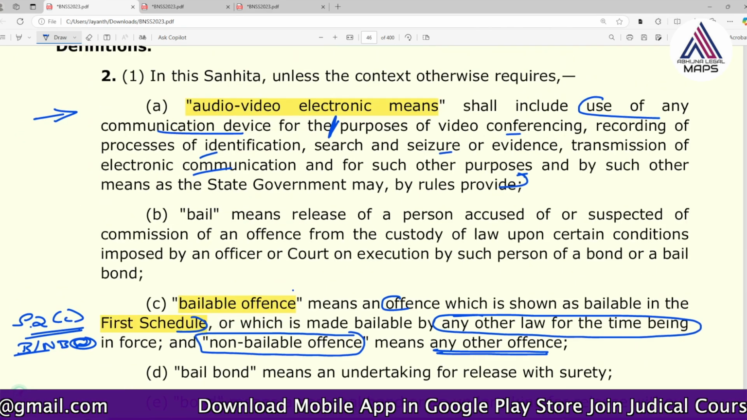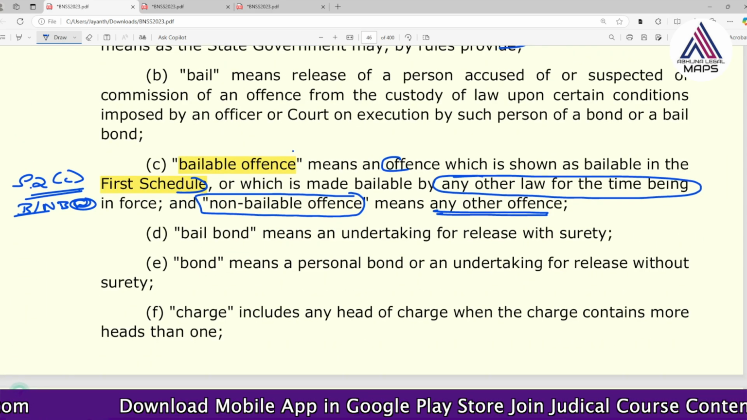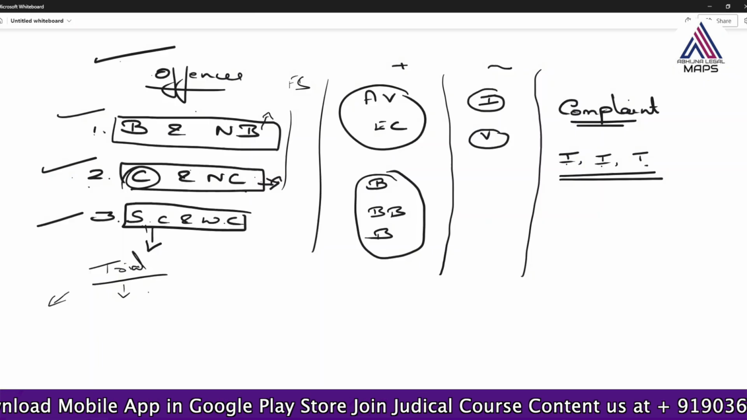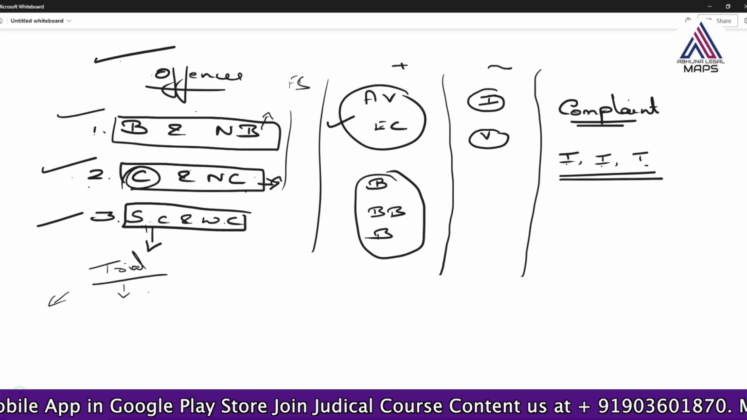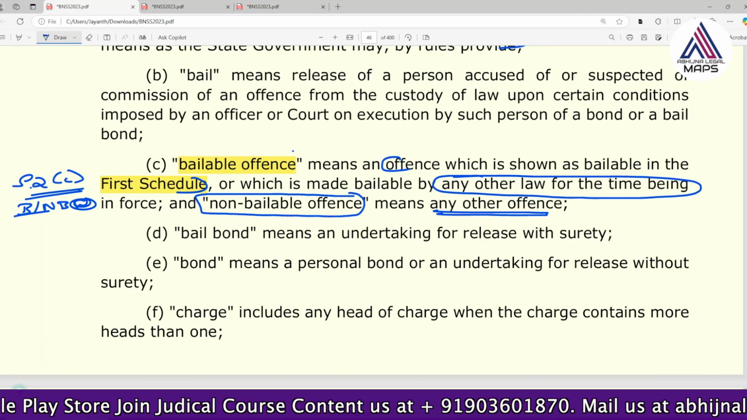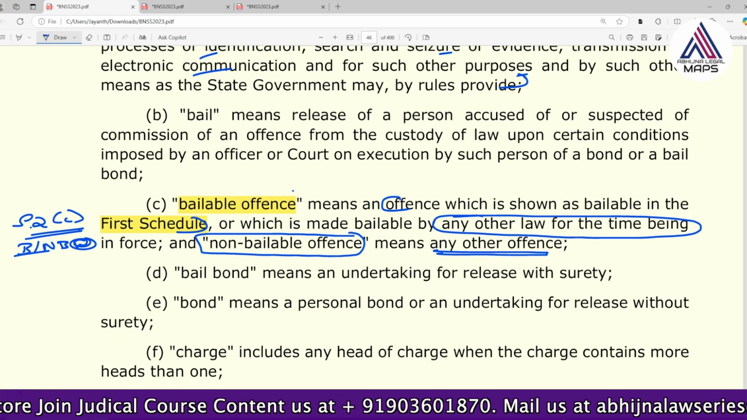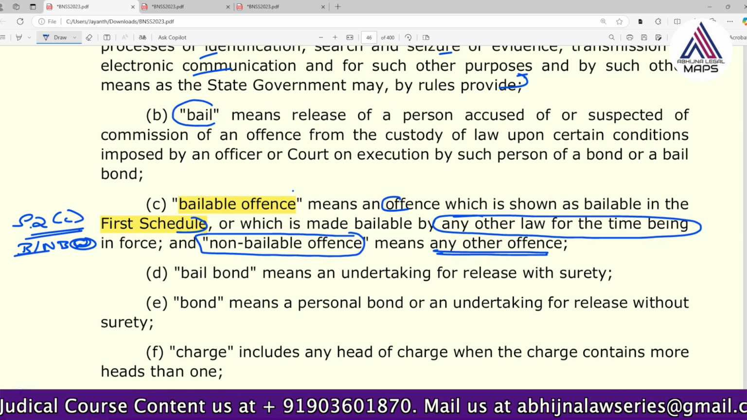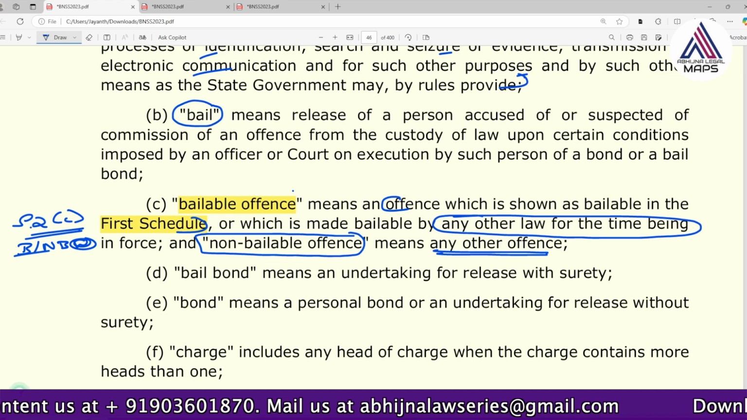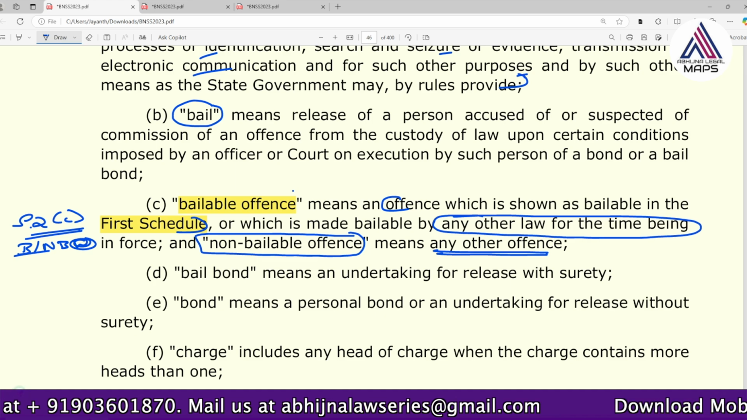Now let's understand what is bail, bail bond and bond. These three conditions are there. Okay, so first of all let's understand bail. If you see, you might have heard of conditional bail. A person is released on bail, right?